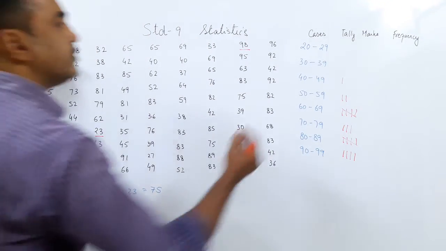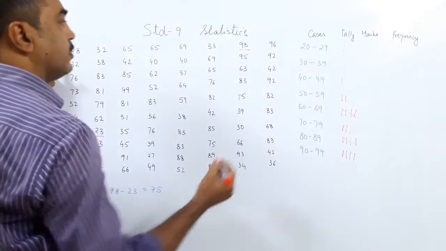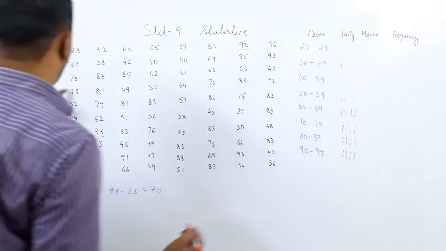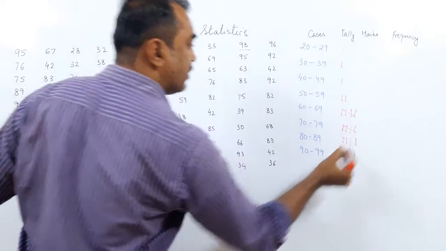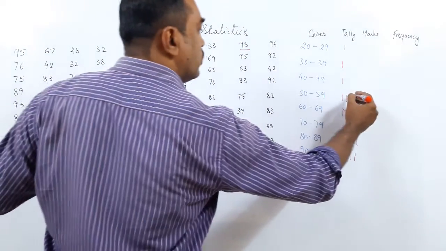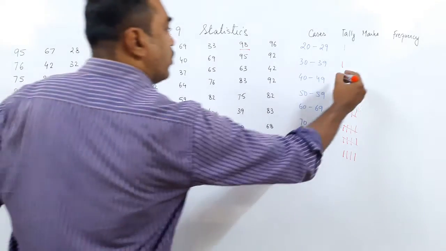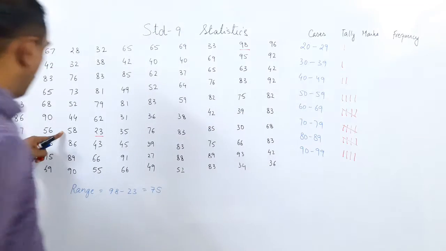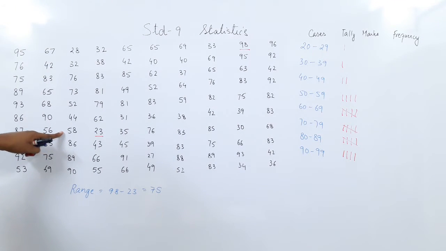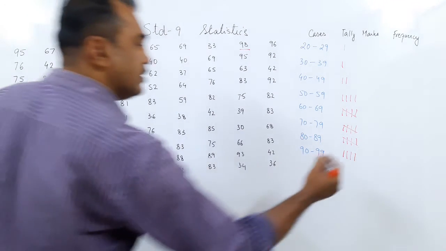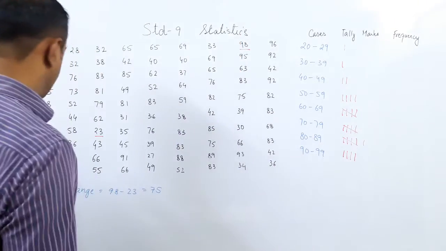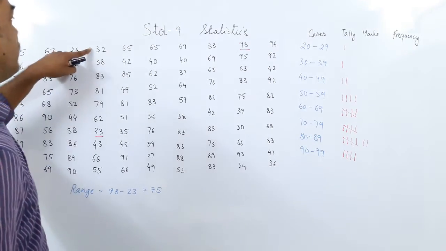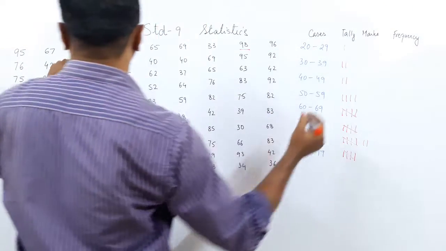Then we got 28 in the line of 20, 32 in the line of 30, 76 in the line of 70, 73 has become 5, 52 in the line of 50, 44. This is what you are supposed to do, and do it properly with counting. Do not miss your count; your finger should be there on the count. 86: after 5, the sixth one starts. 86, 89 and 90, so the fifth line here. We are done. Then 32 comes here.